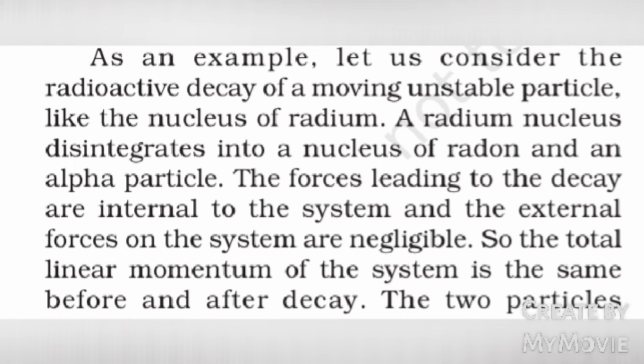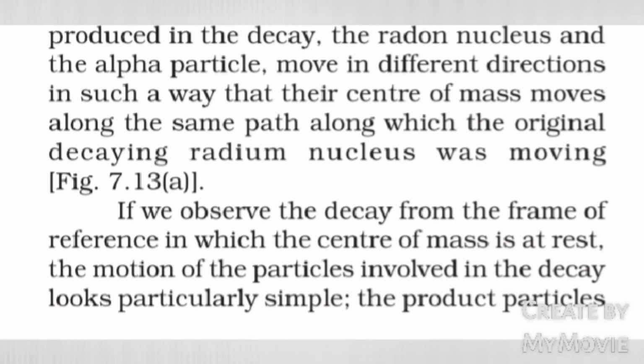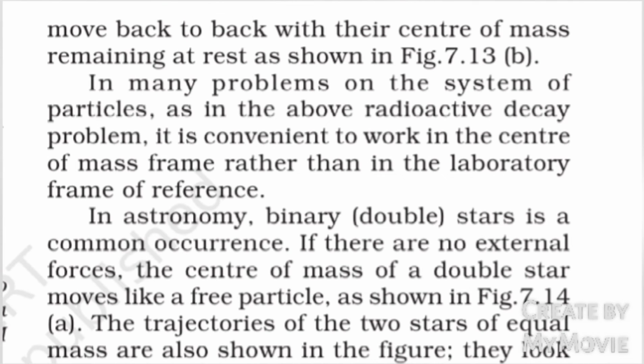The forces leading to the decay are internal to the system and the external forces on the system are negligible. So the total linear momentum of the system is the same before and after decay. The two particles produced in the decay, the radon nucleus and alpha particle, move in different directions in such a way that their center of mass moves along the same path along which the original decaying radium nucleus was moving. If we observe the decay from the frame of reference in which the center of mass is at rest, the motion of the particles involved in the decay looks particularly simple. The product particles move back to back with their center of mass remaining at rest, as shown in figure 7.13b.